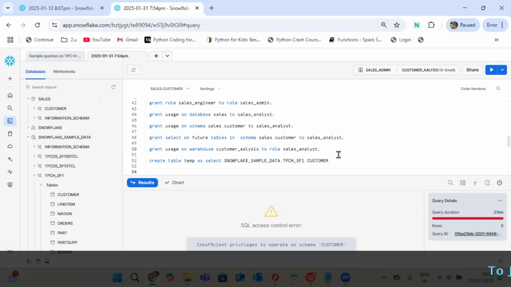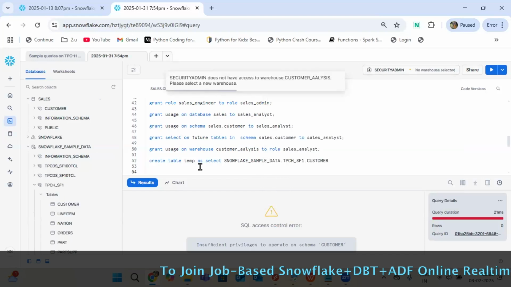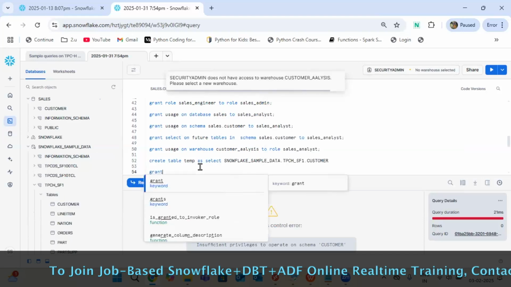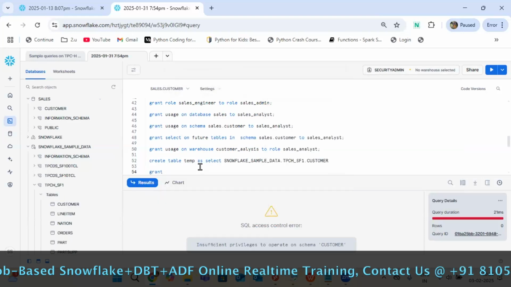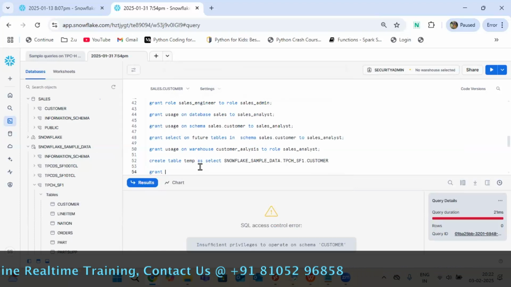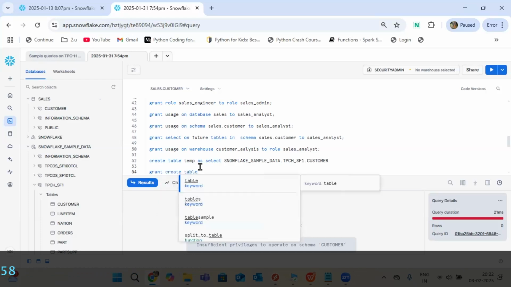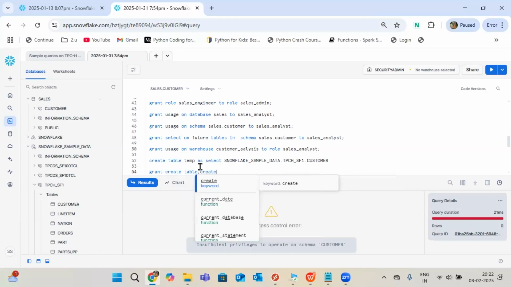I will give grant access. Let me change this first. Grant. Whatever I'm giving means I'm granting the privilege for create table and create view.